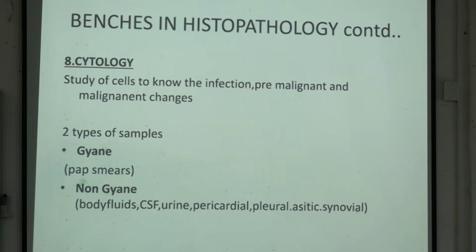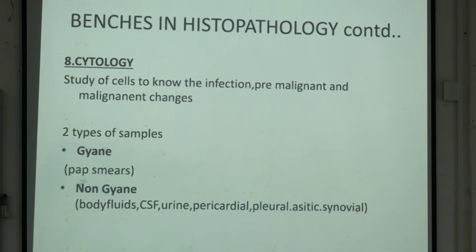What are the types of samples? Gynecology, pap smear. Here see how these things are connected. This pap smear, see the name? This PAP name is from which one? We have already discussed the scientist George Papanicolaou. This is in his name, so that's why this person is very important. And non-gynecological, like we already discussed, CSF, urine, pericardial fluid, pleural, ascitic fluid, etc.